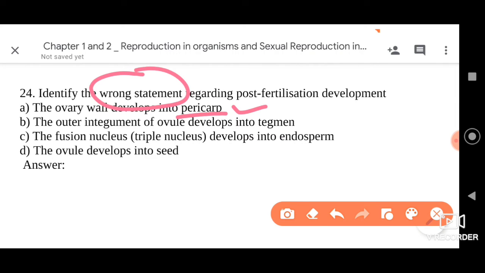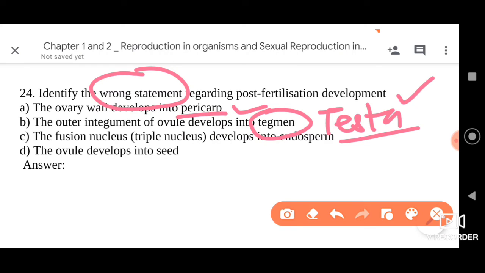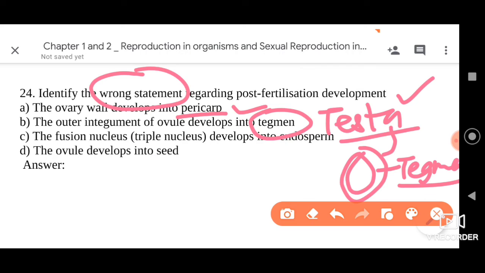The outer integument of the ovule develops into tegmen. In fact, it does not develop into tegmen, it develops into testa. Alright, the outer integument develops into testa, that is the outer seed coat. In the seed, first it has testa, then it has tegmen. So tegmen is formed from the inner integument, not the outer integument. So option 2 is the wrong statement.